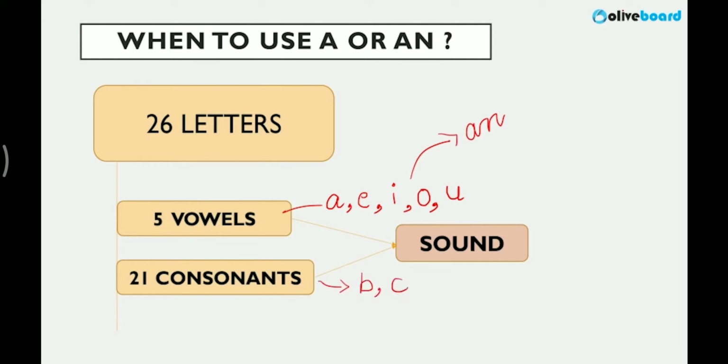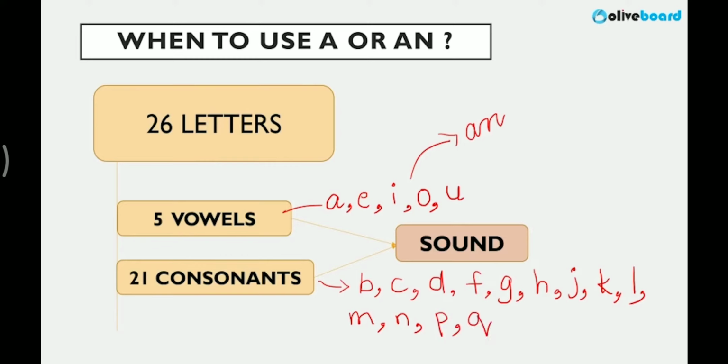So B, C, D, F, G, H, J, K, L, M, N, P, Q, R, S, T, V, all the remaining 21, X, Y, Z. If it starts with this sound, then it is usage of article A.